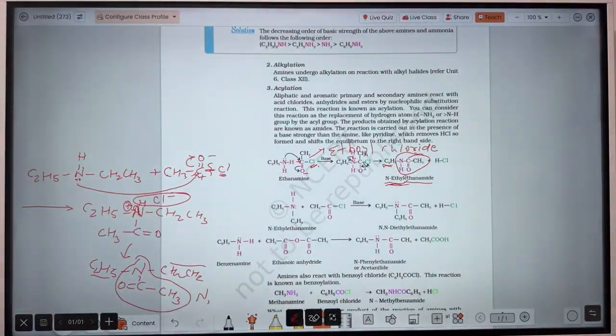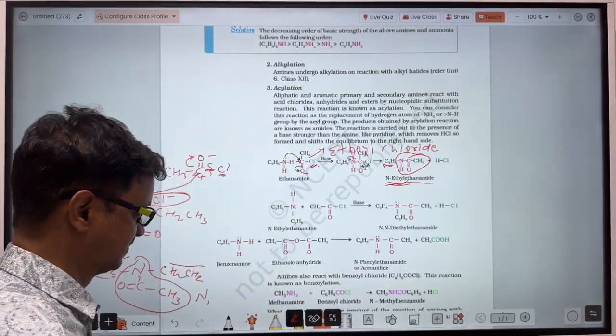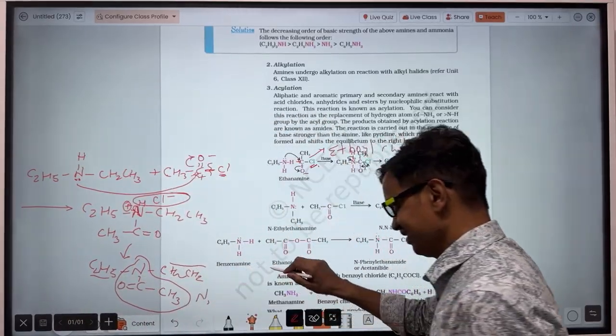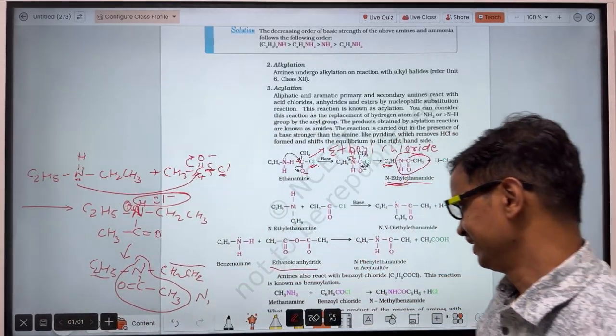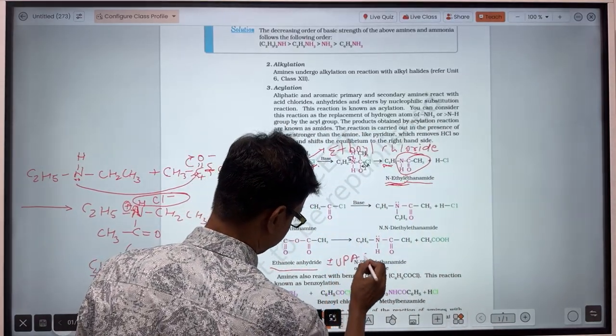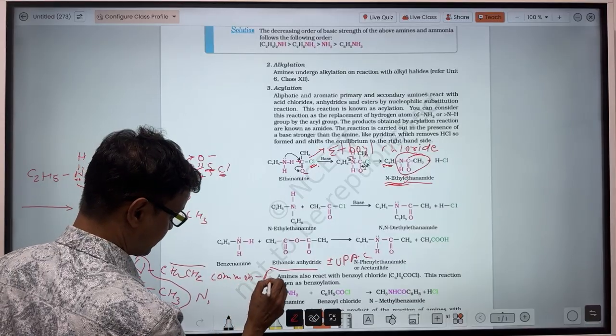That's the compound. Same here, benzamide also reacts with this compound, ethanoic anhydride. So ethanoic anhydride is the IUPAC name, and acetic anhydride will be the common name.